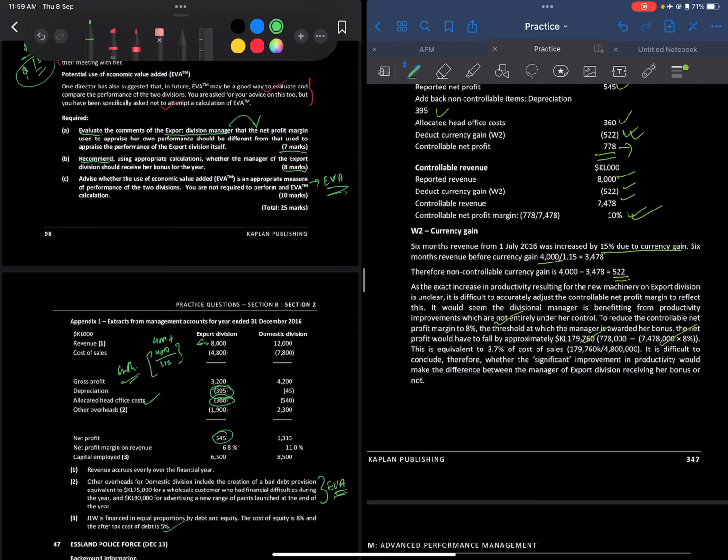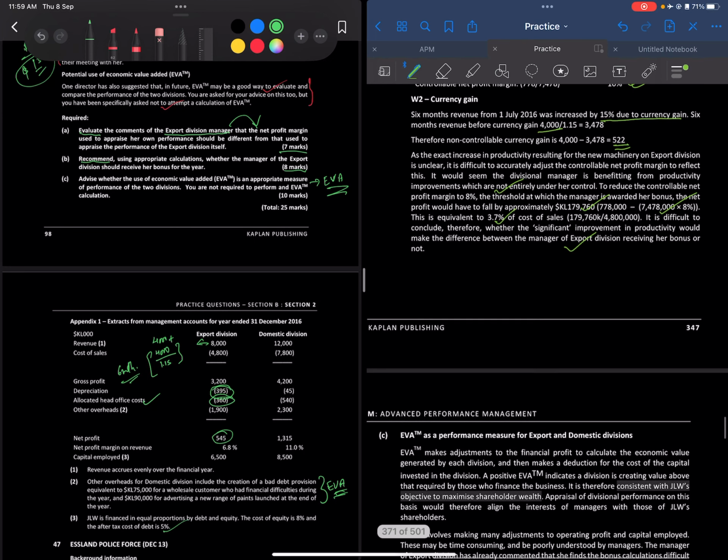And what was the COS, cost of sales, right? This would include 3.7% of cost of sales, which is 179,760 divided by 4,800, right? So that attributes to 3.7% of the cost of sales. So it's not very significant, right? Just a 3.7% improvement. So it is difficult to conclude, therefore, whether the significant improvement in productivity would make the difference between the manager of the export division receiving her bonus or not, right?